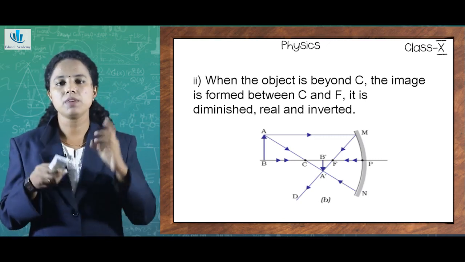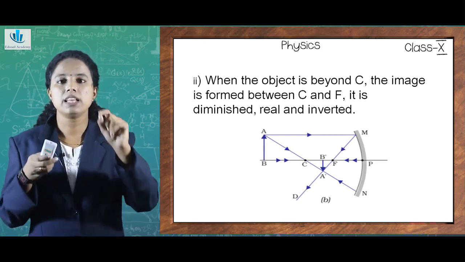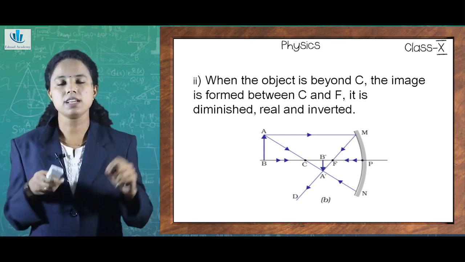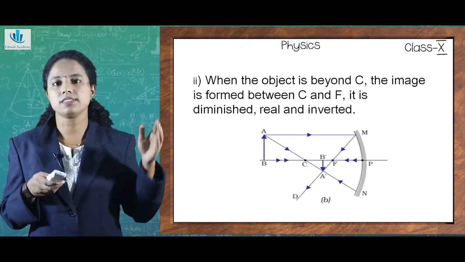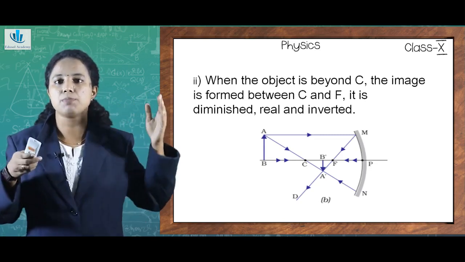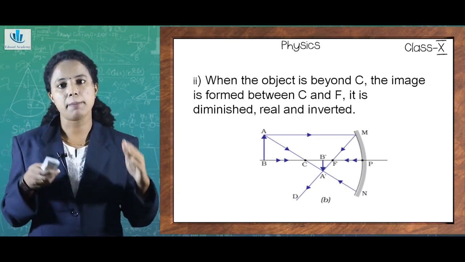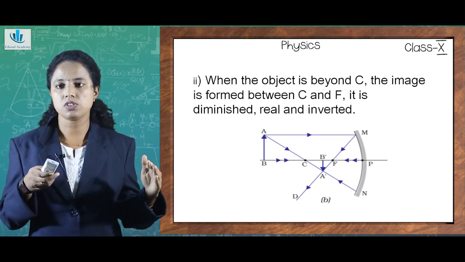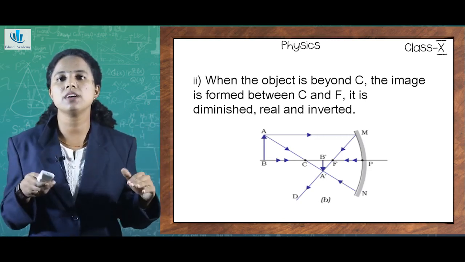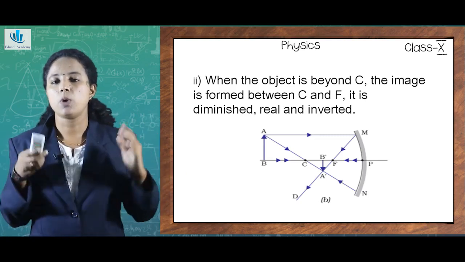From AB, the height of the object, a ray of light passes, and when it touches the surface of the concave mirror, after reflection it passes through the focus, and another light ray from the same AB passes through the center of curvature and finally they meet together to form the image between C and F. What do you mean by C?